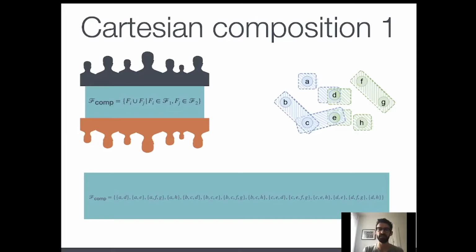This, of course, as we can see, leads to many more fail-prone sets inside the composite fail-prone system, but this formula has some pitfalls. In particular, we prove how, given a fail-prone system with common processes, it may be the case that it's impossible to derive a Byzantine quorum system. So, starting from this formula, we want to refine it a little bit more to obtain the properties that we want.